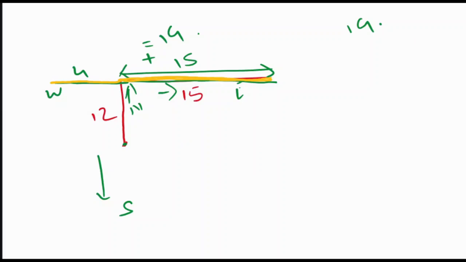Okay, fine. 15 kilometers due south. That means now he is moving in this direction. But how much? 15 kilometers. So this is 15 kilometers. But now you see, in this direction he has already gone up, towards the north, which is 12 kilometers. So if I draw a line over here, we can say that this is also 12. So this part is 12. Then what will be the distance of this part? Total he has traveled 15 kilometers, and this part is 12. That means this is 3.